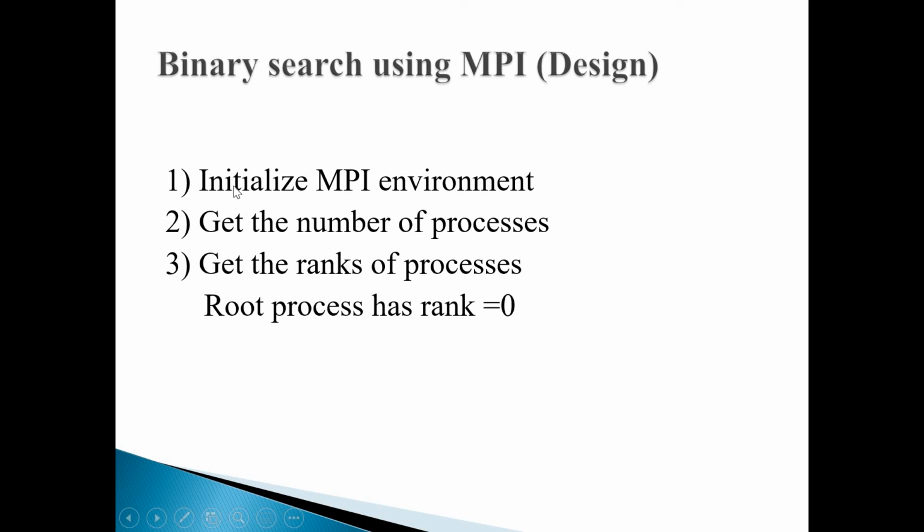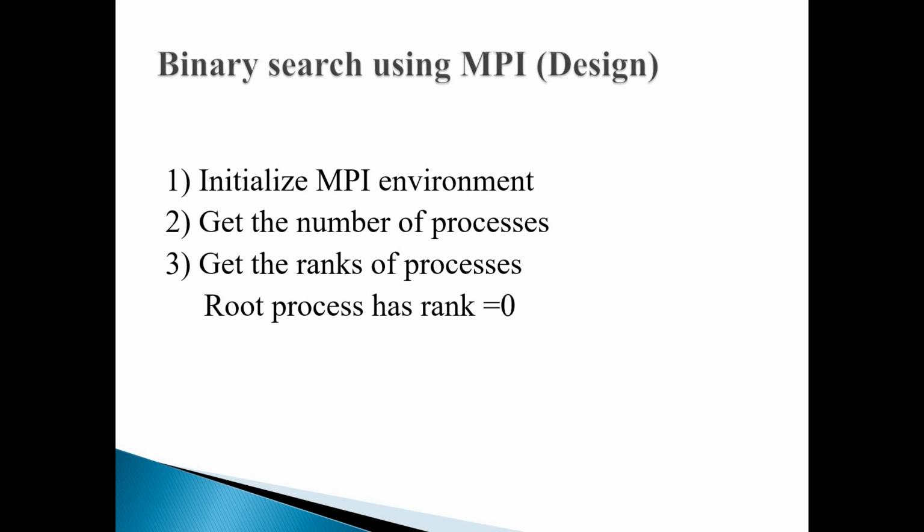Just be with me. Initialize your MPI environment; the API you know now, MPI initialize. Get the number of processes and get the rank of the processes. Go through these steps at the top of the program, which we have just discussed and seen the results of in the array addition.